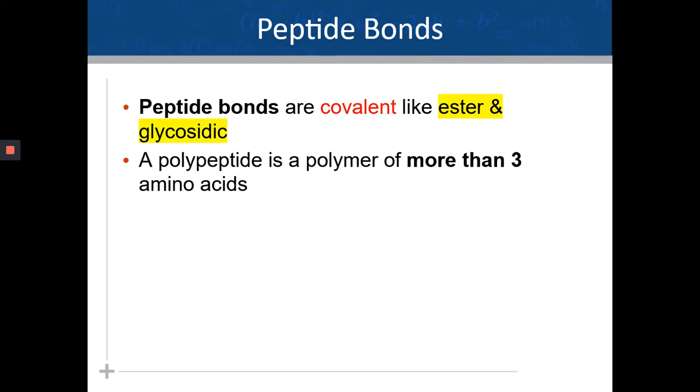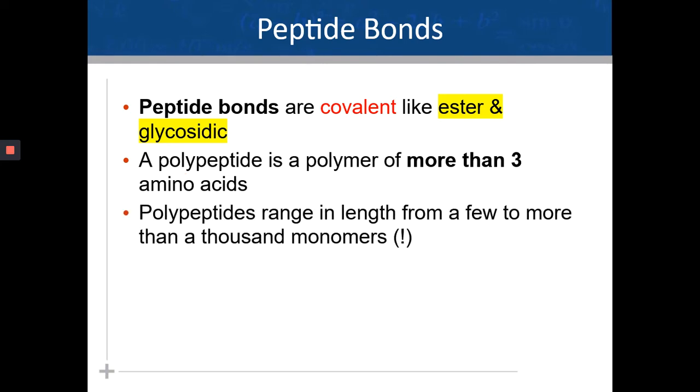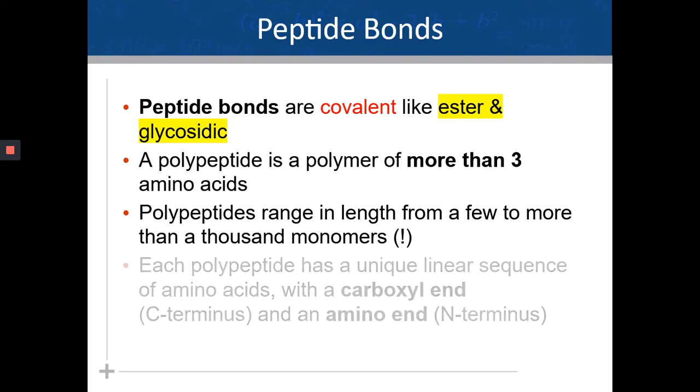A polypeptide is nothing but a polymer, and it is made up of more than 3 amino acids. To be more specific, if there are more than 10 amino acids, we call it a polypeptide. If it is between 3 to 10, it can also be called an oligopeptide. Polypeptides range in length from a few to more than 1000 monomers. But there are polypeptides that have thousands of amino acids linked together in a chain.